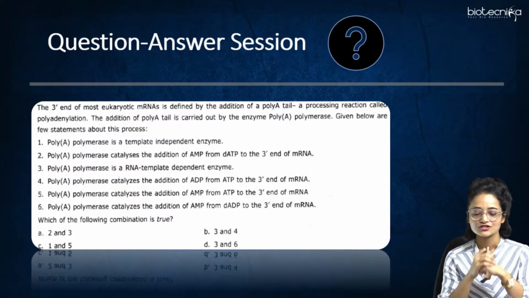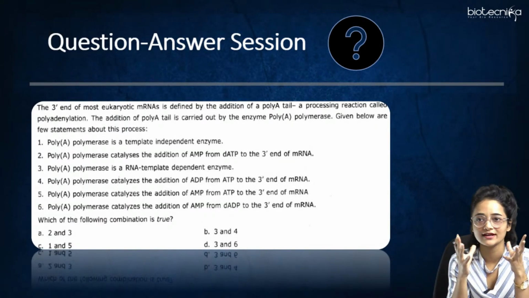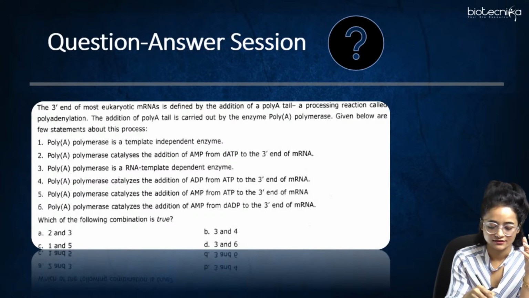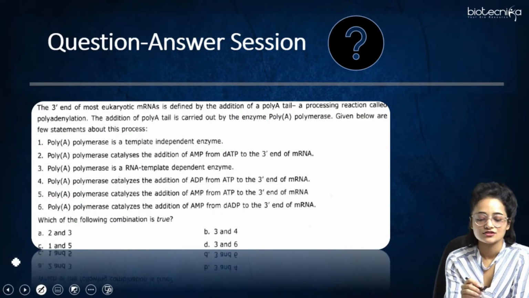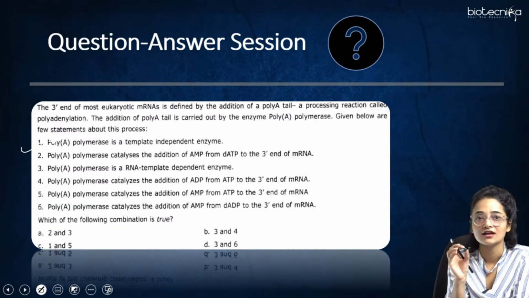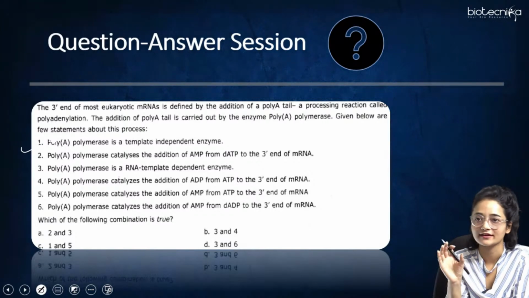The answer is C only. Yesterday we studied the stepwise procedure which takes place during polyadenylation of the 3' end of the pre-mRNA. The poly-A polymerase is basically responsible for addition of the polyadenine tail at the 3' end of the pre-mRNA. It is a template independent enzyme. It doesn't require any template for addition of the adenosine at the 3' end. So the first option is correct.